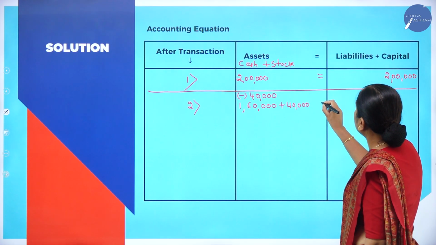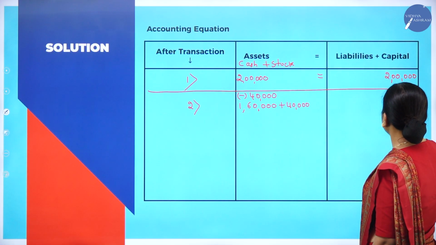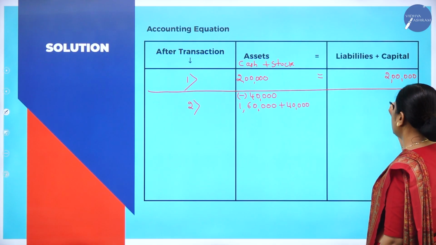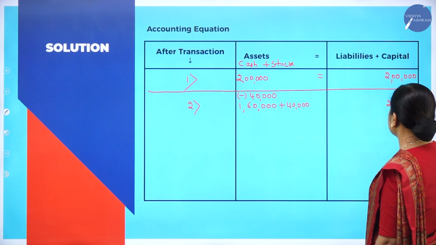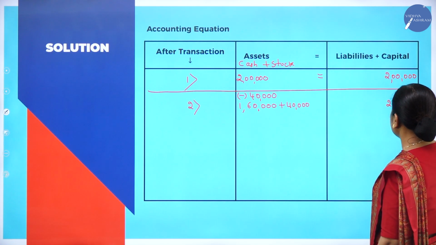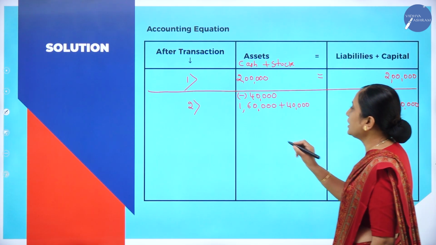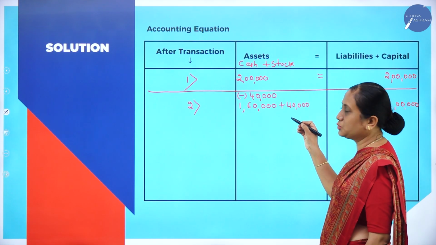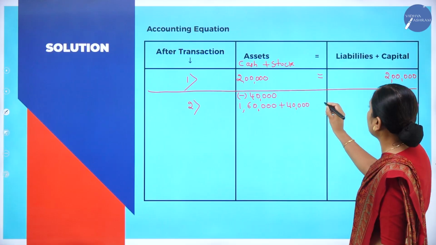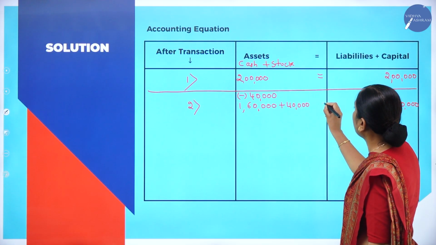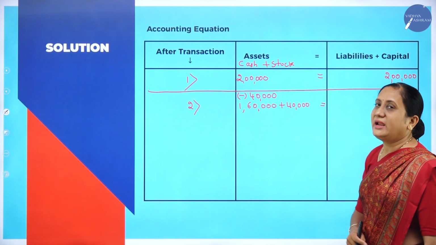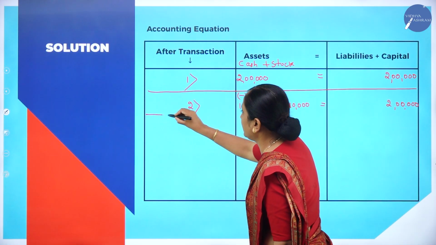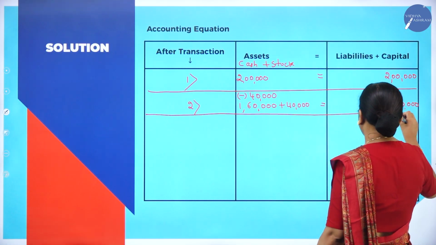Okay. This side also we will check. Is there any change with respect to liabilities? There is no change. Any change with respect to capital? There is no change. So I will write it as it is. Now you check, 1,60,000 plus 40,000 is how much? It is 2 lakhs. This side is also 2 lakhs. It is tallying. It is according to the accounting equation. Now we will draw one line.